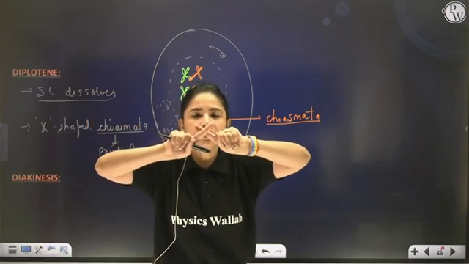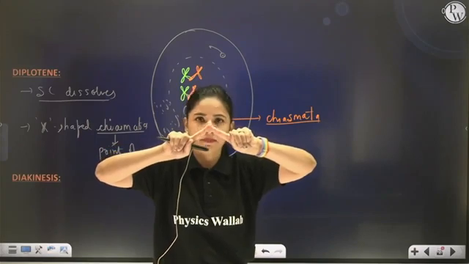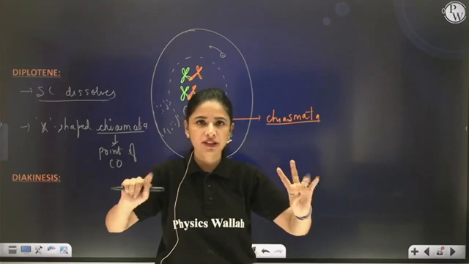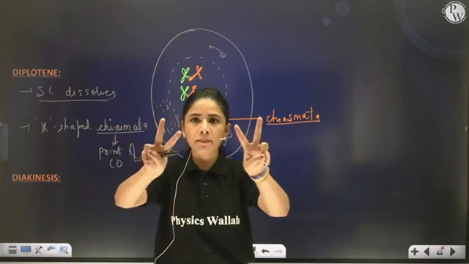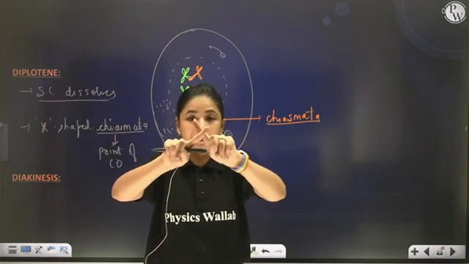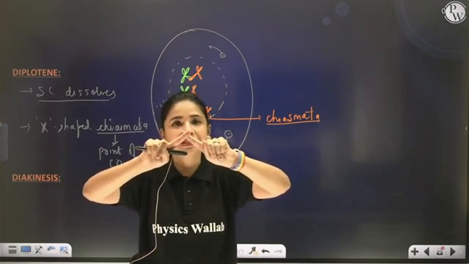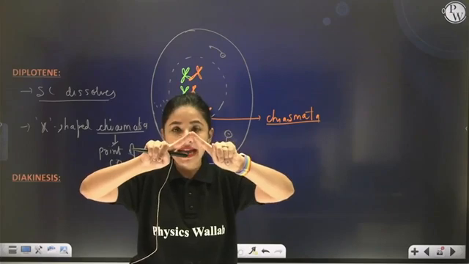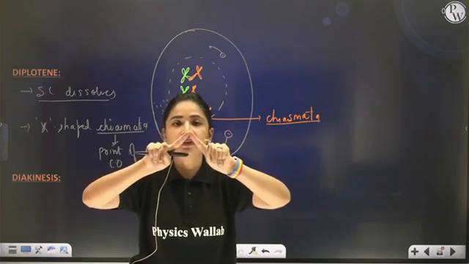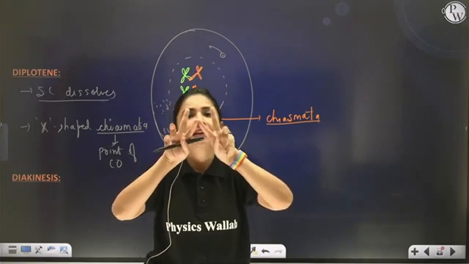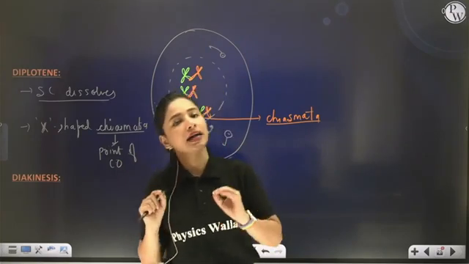So what happens? The chiasmata start slipping. Pressure is being applied, the synaptonemal complex has been dissolved, and the chromosomes are trying to move apart but are attached, so the chiasmata slip and reach the end, the point of their meeting. So this is known as terminalization of chiasmata.